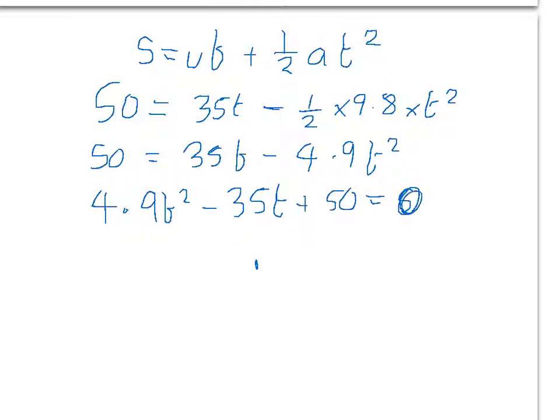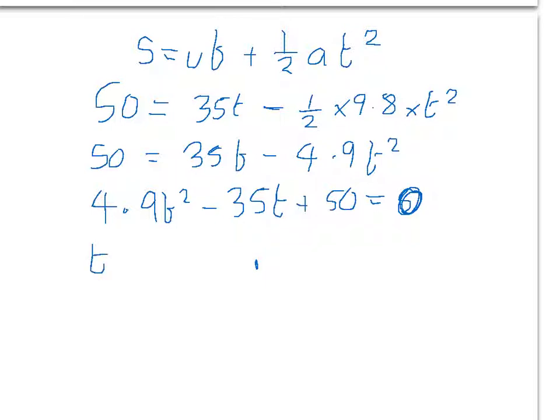Remember, the quadratic formula is t equals minus b plus or minus the square root of b squared minus 4ac, all divided by 2a. The value of b is minus 35, the value of a is 4.9, and the value of c is 50.